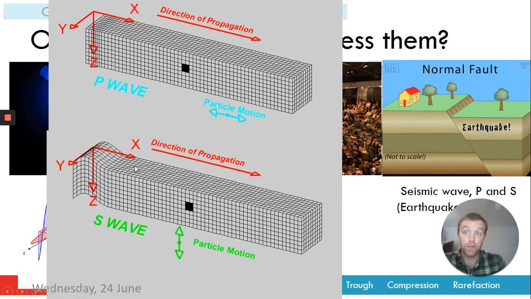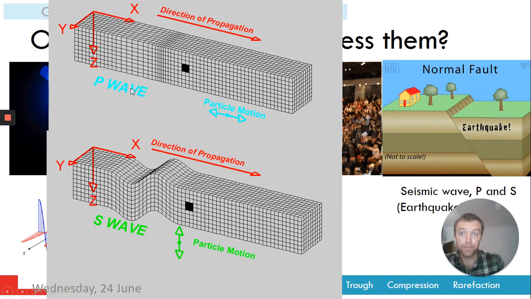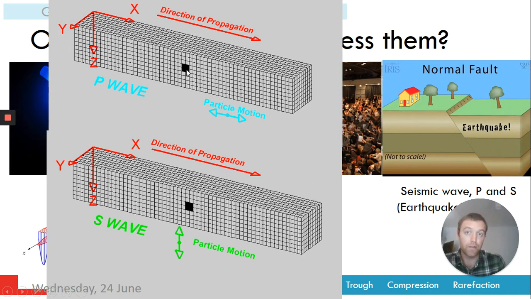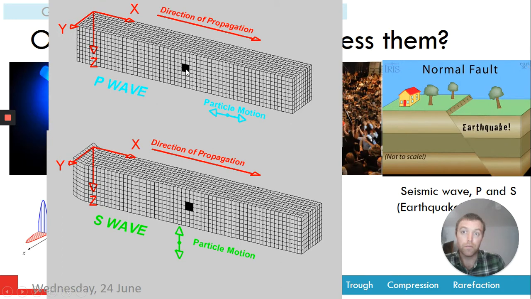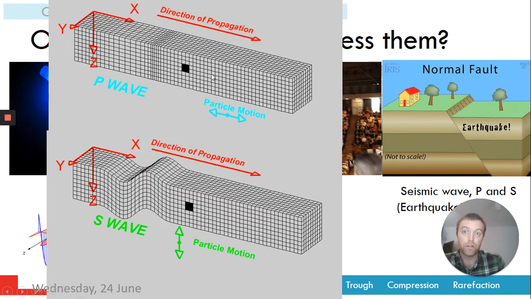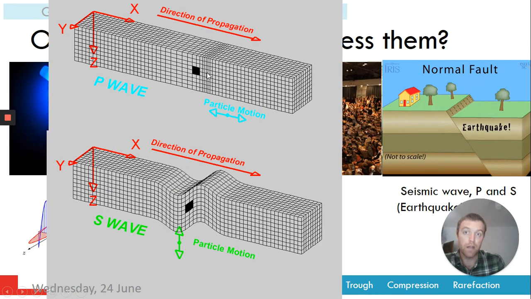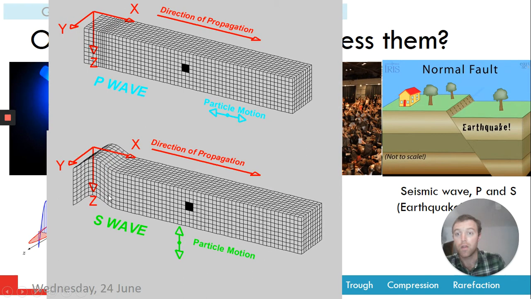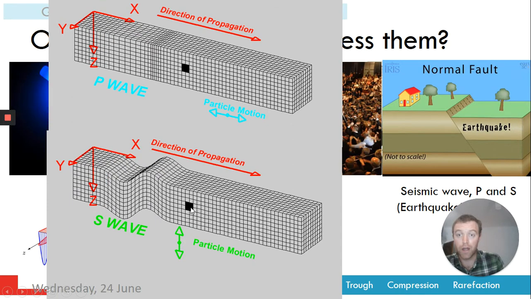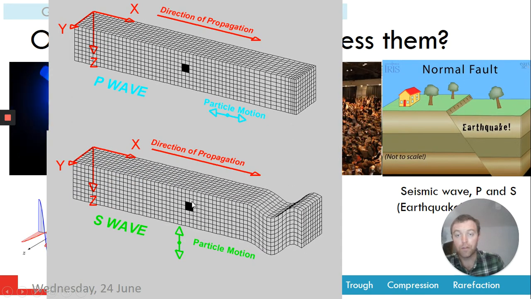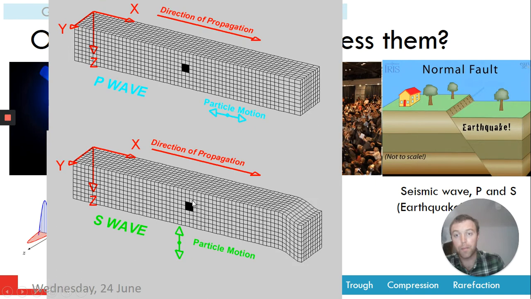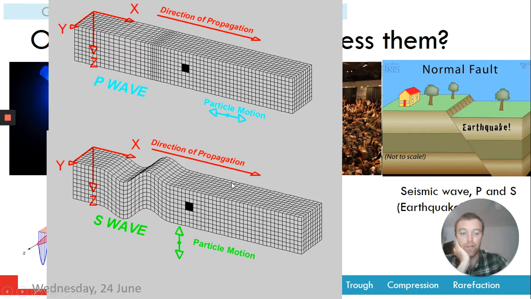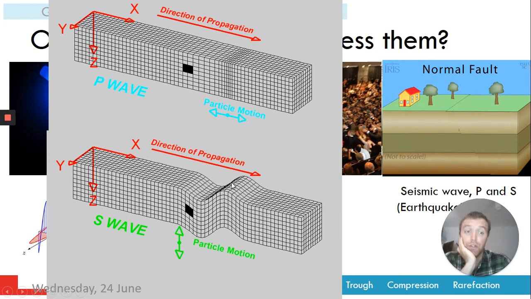So these are both seismic waves. But if you notice the P wave, the particle, so you could say this is a part of the Earth, moves forwards and backwards in the same direction as the wave moves. Direction of propagation just means the direction that the wave moves. And in our S wave, the bit of the Earth moves up and down, so at right angles to the direction of the wave. So two different kinds of seismic wave.